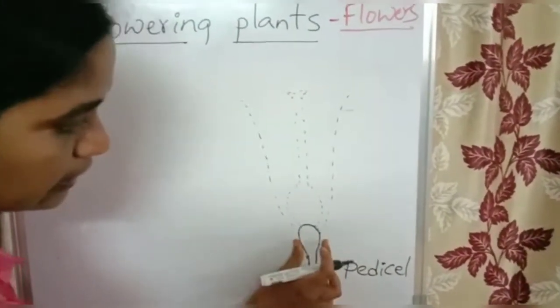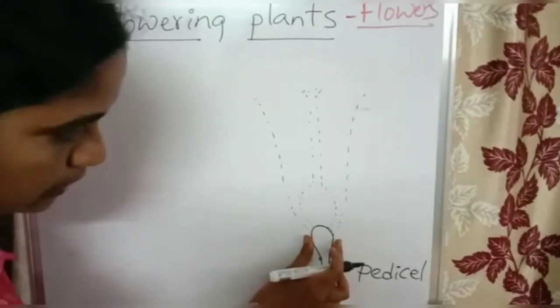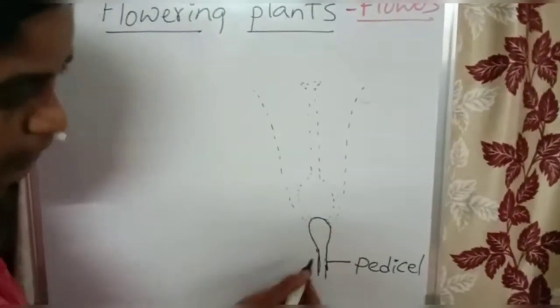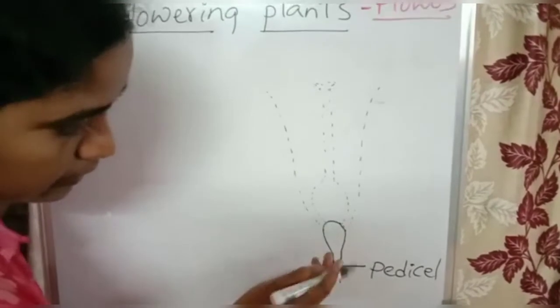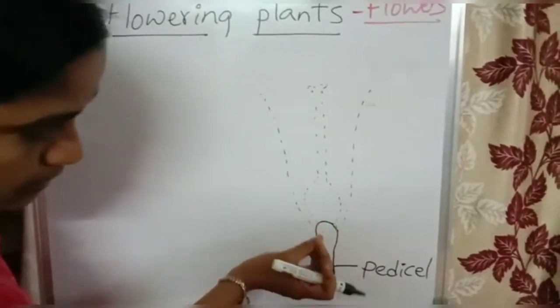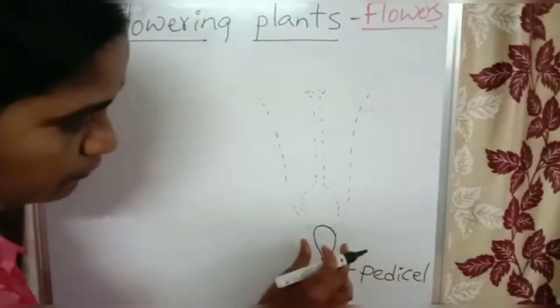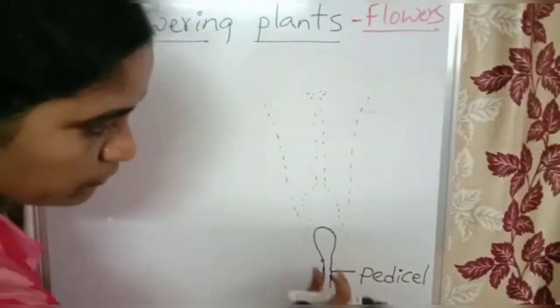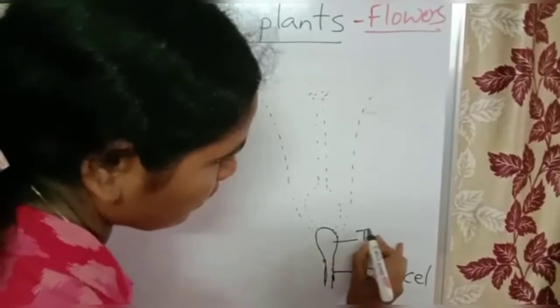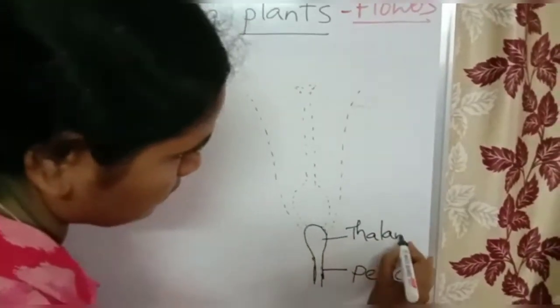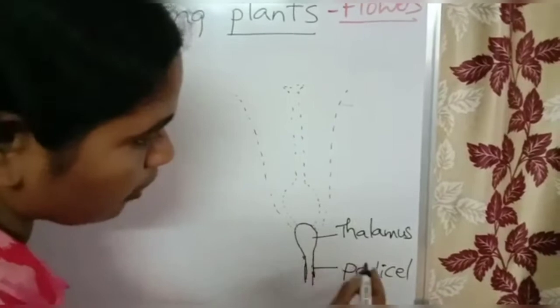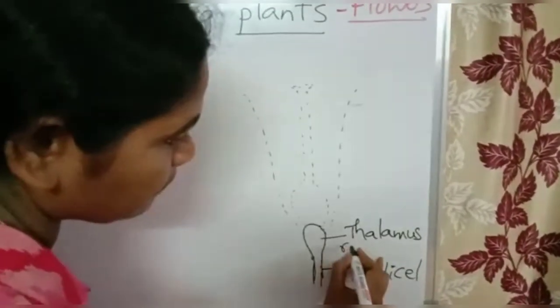The tip of the pedicel is a condensed shoot or condensed branch, that means the nodes are closely compressed, and this condensed part at the tip of the pedicel is called the thalamus, or also called the receptacle.